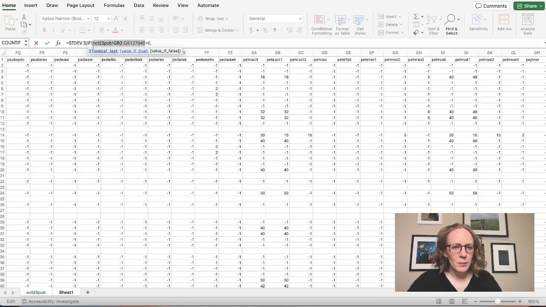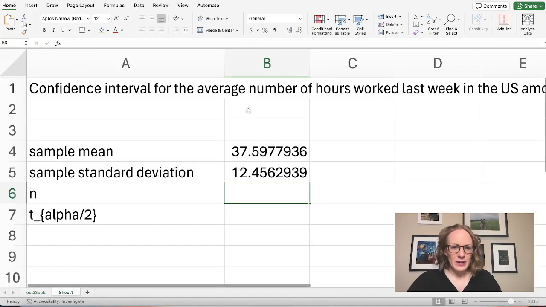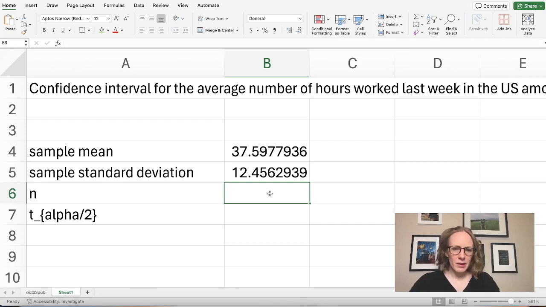So I'm going to copy what I have entered right here. I'm going to first check that that is positive, and if it's positive, then I want to include it and take the standard deviation. I think I need one more parenthesis there. Great. And so my sample standard deviation is about 12.5-ish.